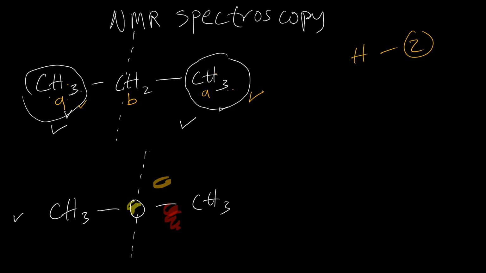So the signal on this side will be the same as the signal on the other side. If the signal is A, this signal also will be A. So from this molecule, we're going to have just one proton signal. Okay, let's take a look at another example.